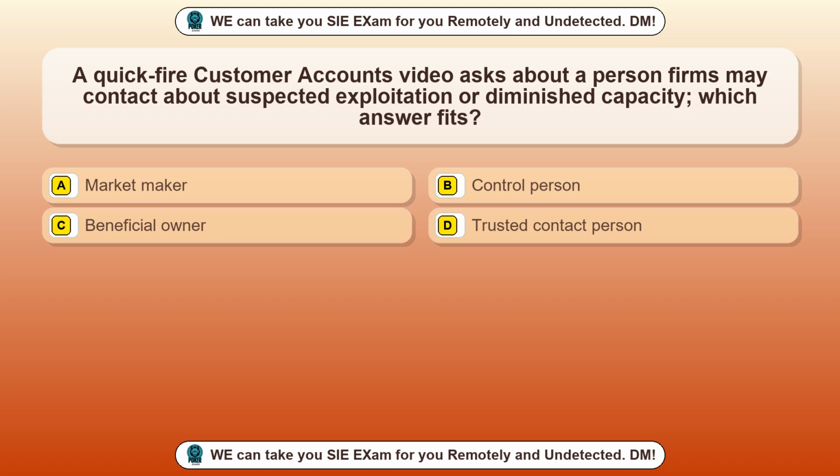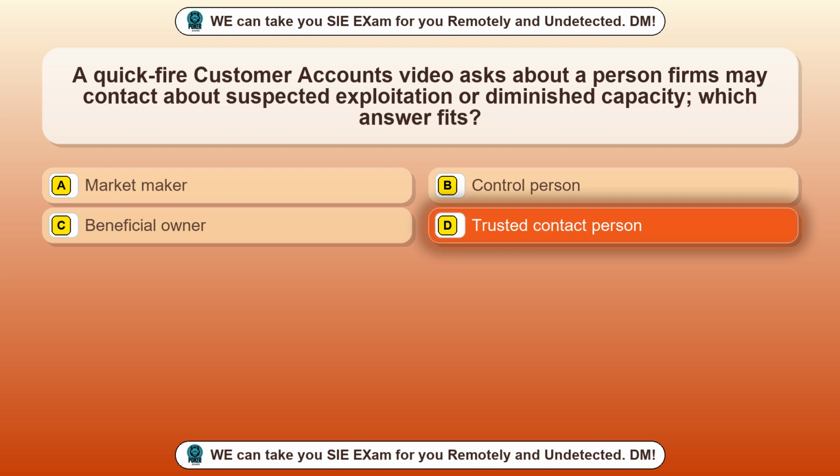Question 22. A quickfire customer accounts video asks about a person firms may contact about suspected exploitation or diminished capacity. Which answer fits? Option A, market maker. Option B, control person. Option C, beneficial owner. Option D, trusted contact person. The correct answer is option D, trusted contact person.